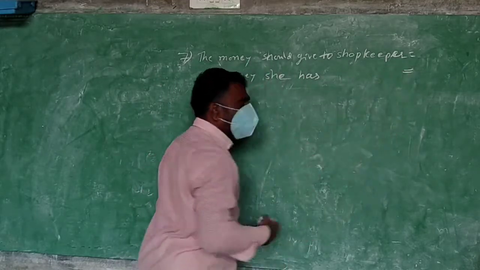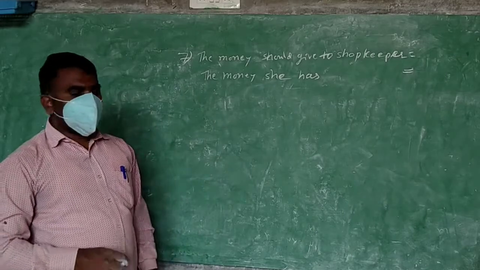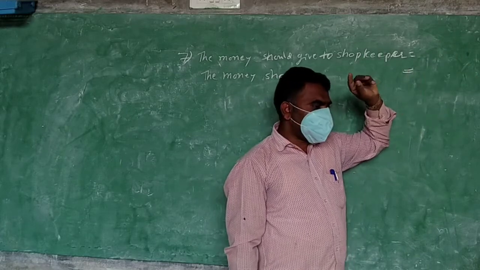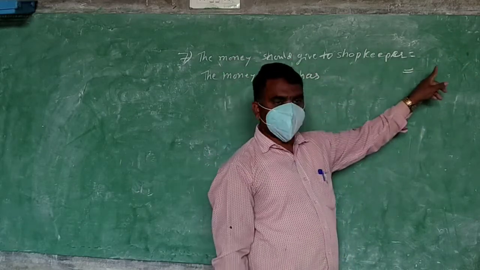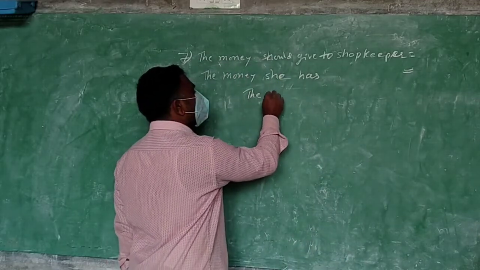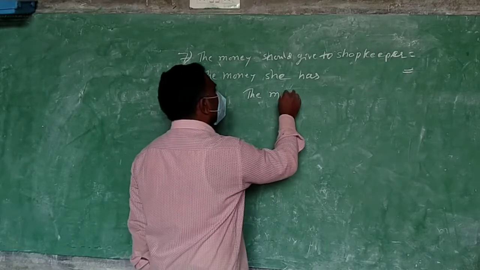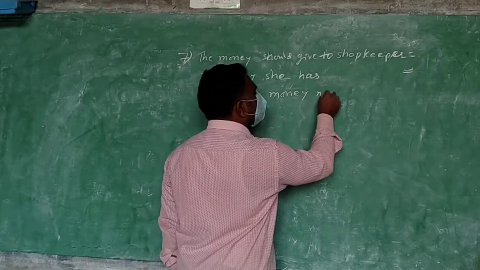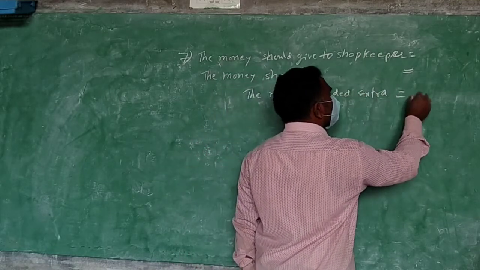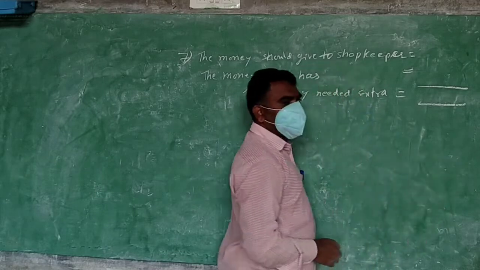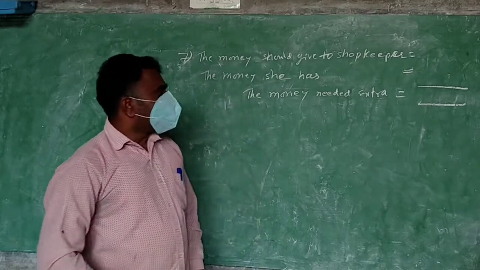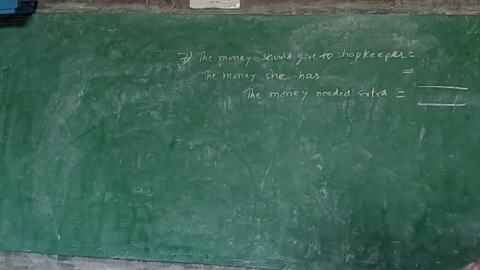You will write that here. How much money does she need to give to the shopkeeper? 268 rupees. How much money does she have? 149. So now what are you going to find? The money needed extra. So how do you get this answer? By doing the subtraction. Okay, write this step.